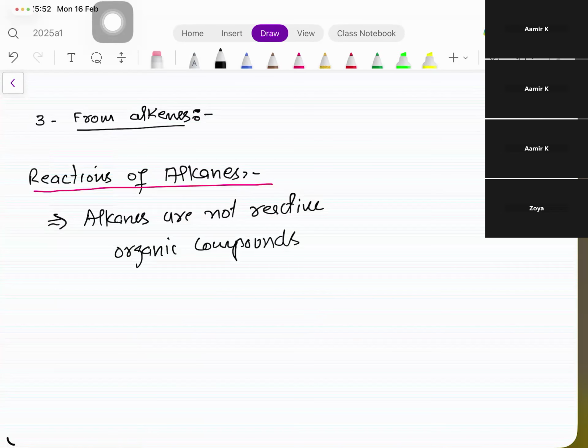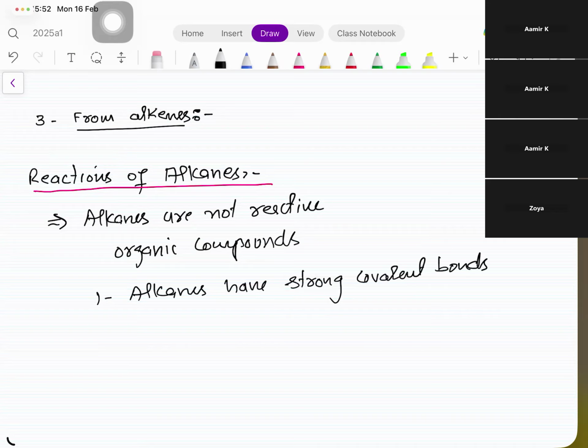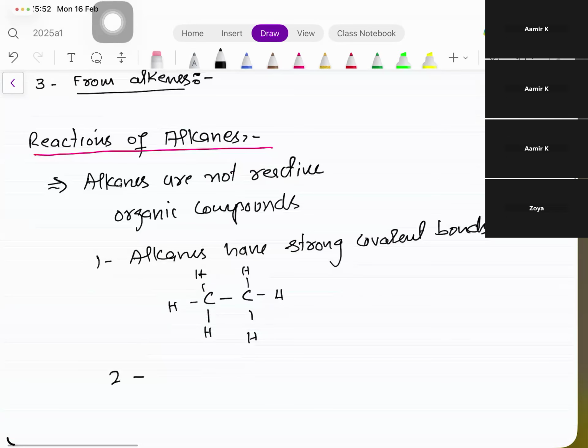There are two reasons. Reason one, alkanes have strong covalent bonds. They have strong covalent bonds between carbon and hydrogen. For example, look at this. This is an alkane. They have strong covalent bonds between carbon-carbon and carbon-hydrogen. That makes them inert. That is the one reason. Not inert, less reactive.